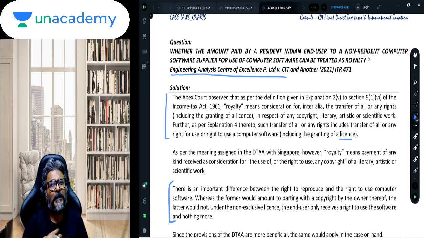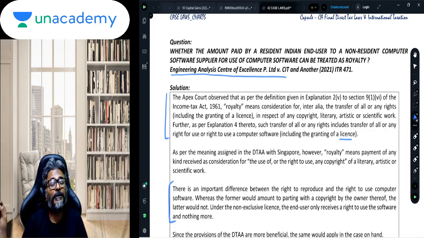Now students, tell me one thing. Microsoft has given you this software. This is a software which is a licensed software. Is it a right to reproduce or right to use? The operating system software which is given by Microsoft to you, is it for right to reproduce, or is it for right to use?